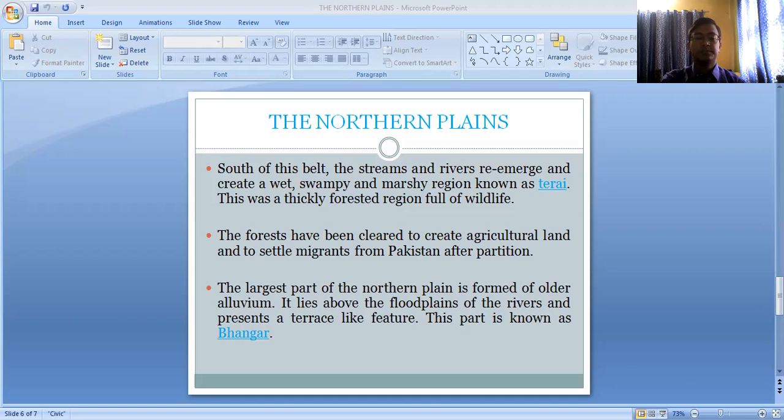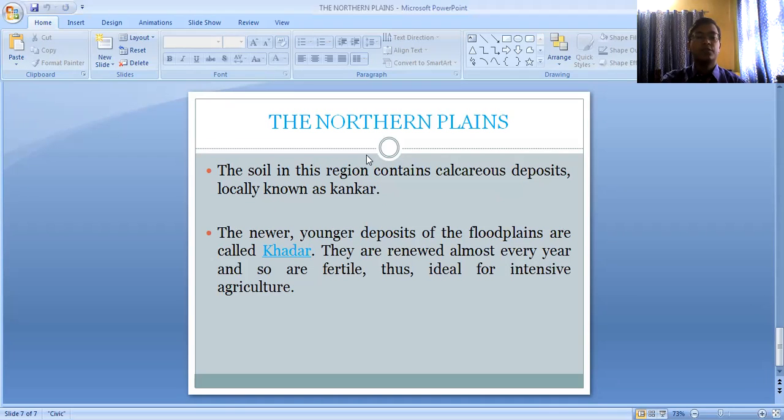You can see here the next one. The soil in this region contains calcareous deposits locally known as kankar. In the upper region, small pebbles and stones can be found, which is the calcareous deposit known as kankar. The presence of this kankar and the older alluvium makes the Bhangar land not very suitable for agriculture. It can be used for agriculture, but the productivity is not so high.